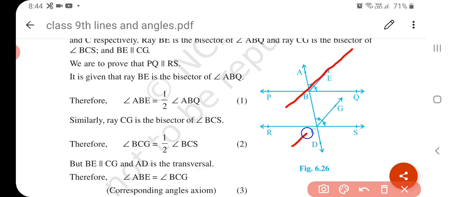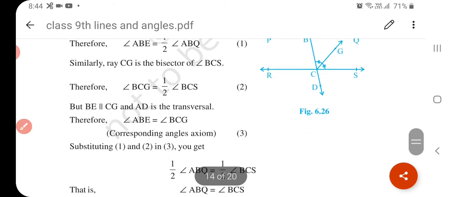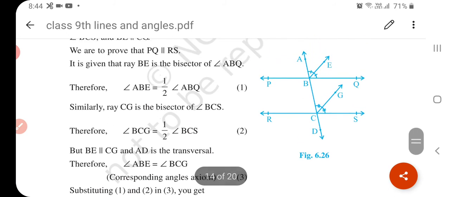BE is parallel to CG, it's given. And AD is a transversal to these. So angle ABE is equal to BCG because corresponding angles axiom means corresponding angles are equal.